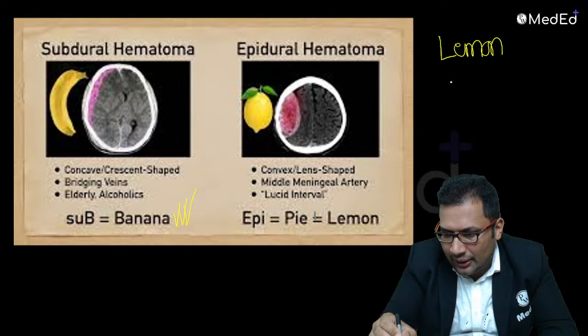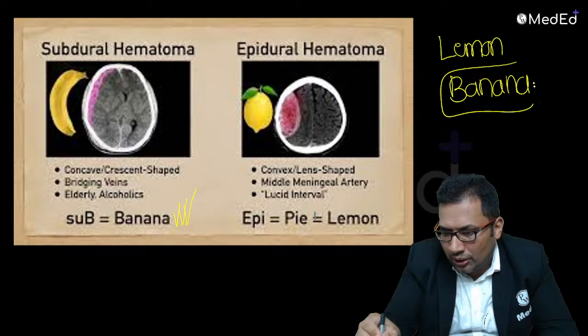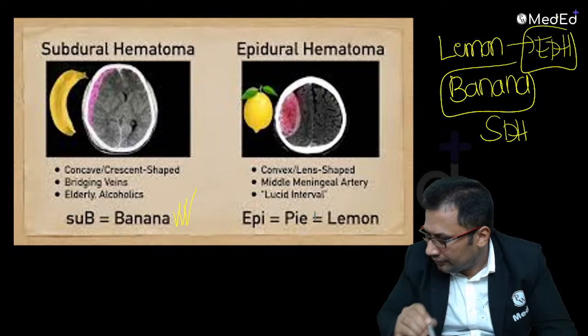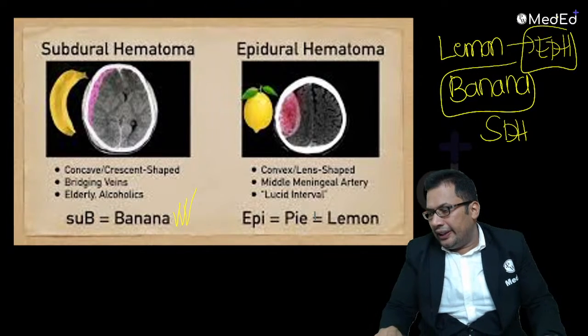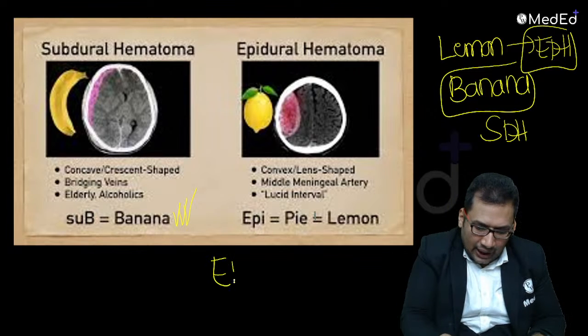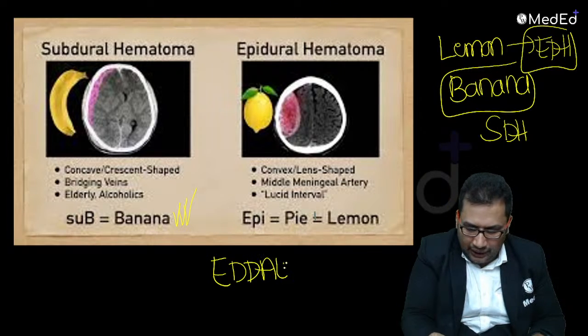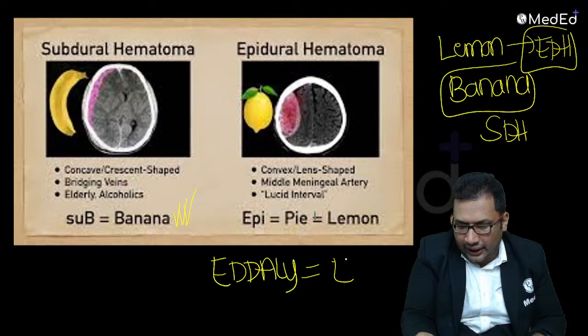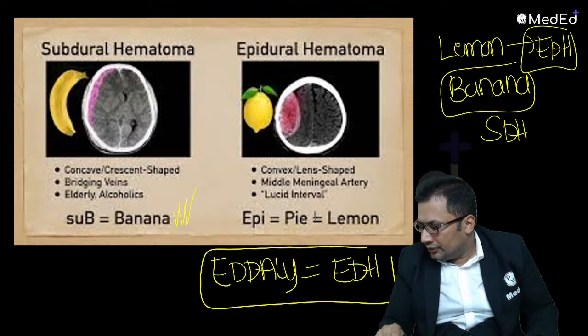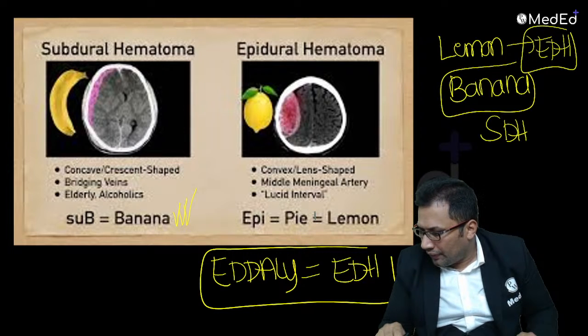याद रखना, funny way, lemon and banana. Okay, these two. Banana होगा SDH होगा, lemon होगा EDH होगा. ठीक है? EDH. Idli, that is EDH. Idali, we say Idali like this, right? E for Idali, E for EDH. Can you remember like this? Idali shape. Good. This is an important question.